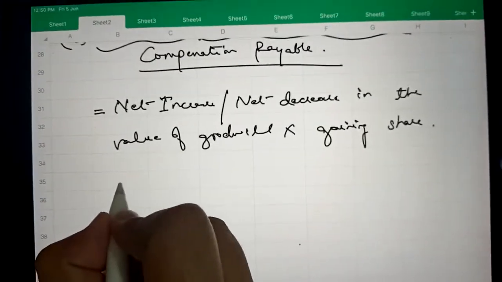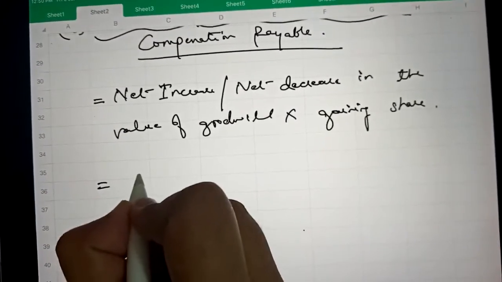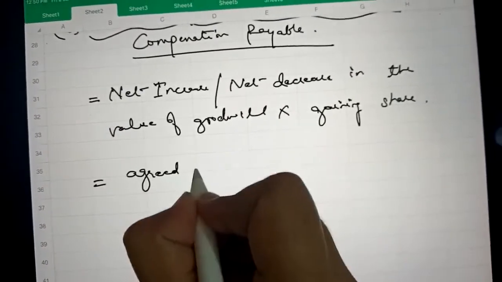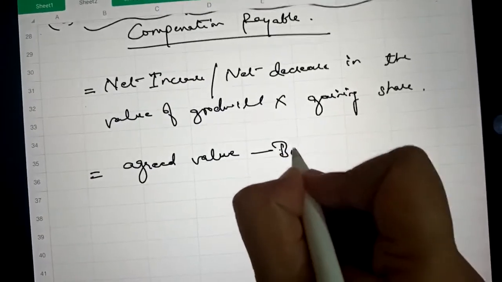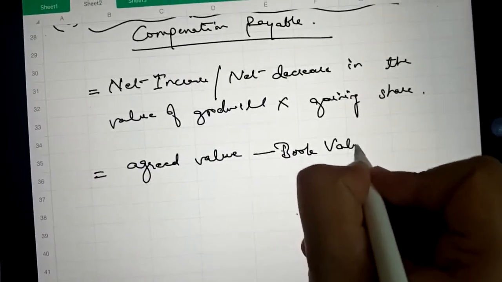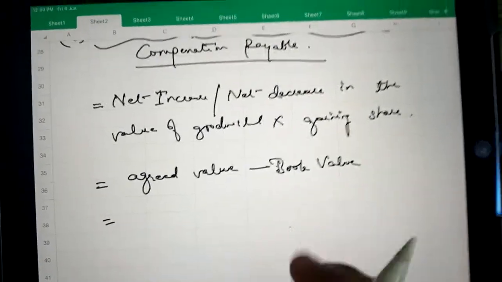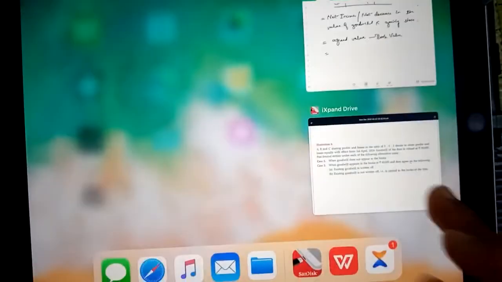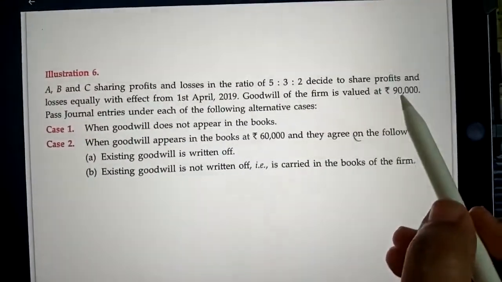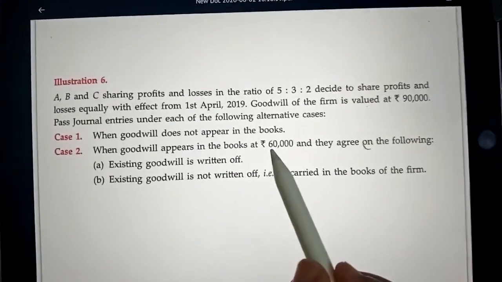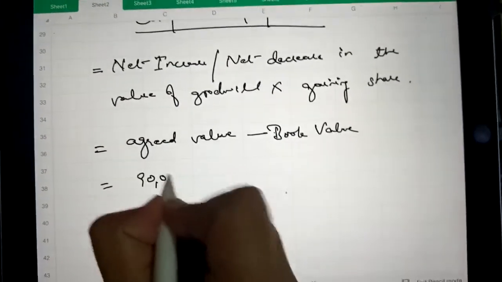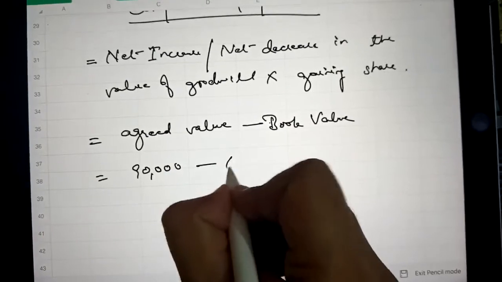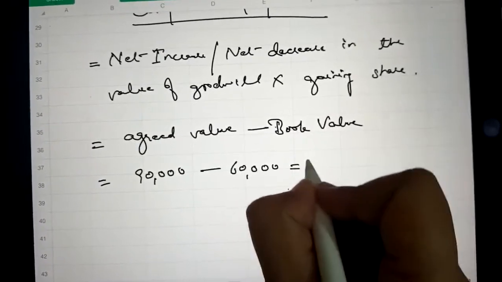It is equal to agreed value minus book value. They have agreed 90,000 and existing value is 60,000. So agreed value is given 90,000 and book value is 60,000 and it is 30,000.